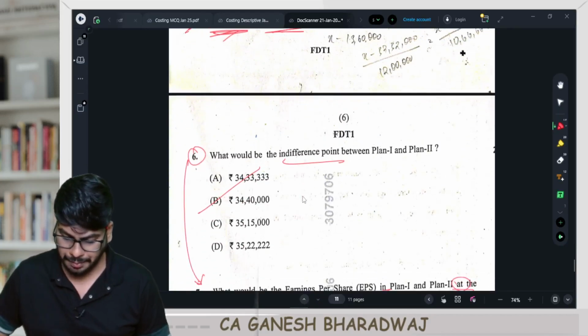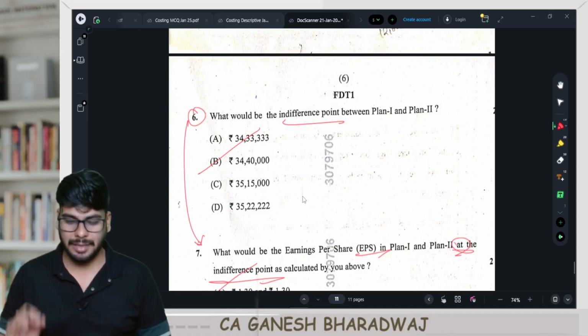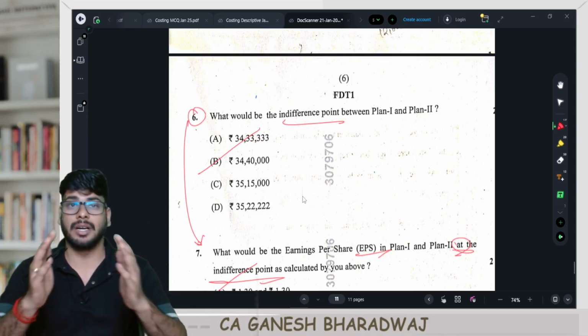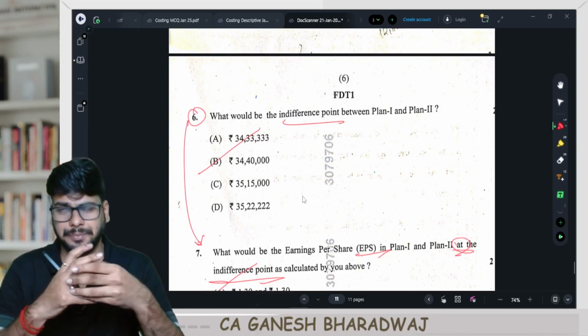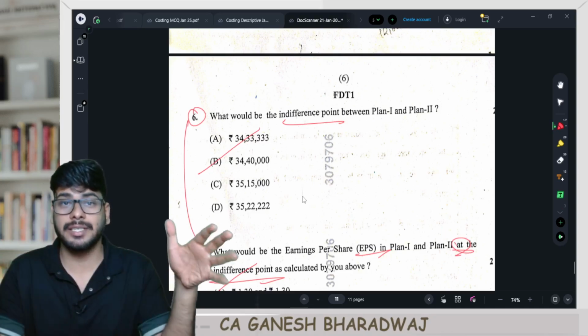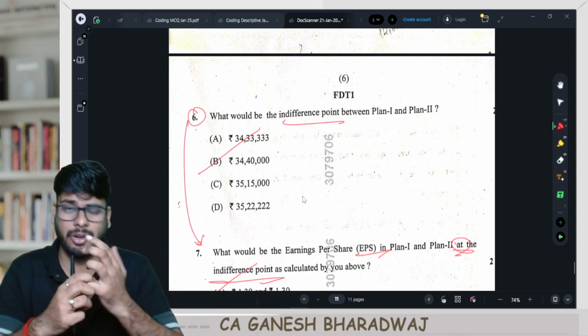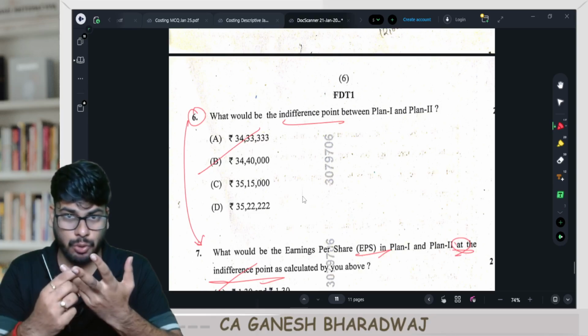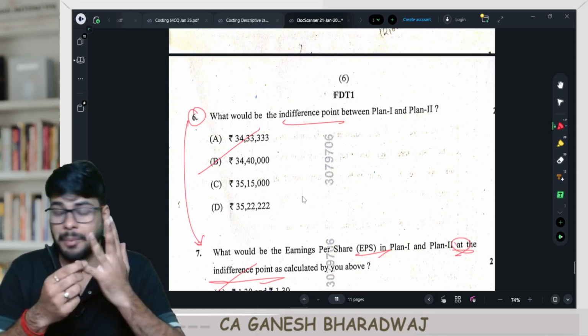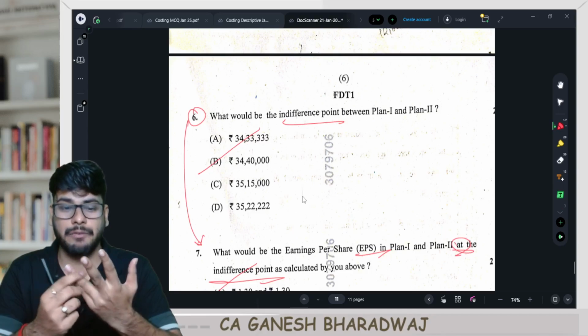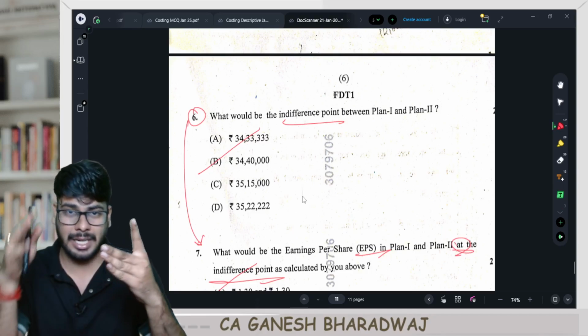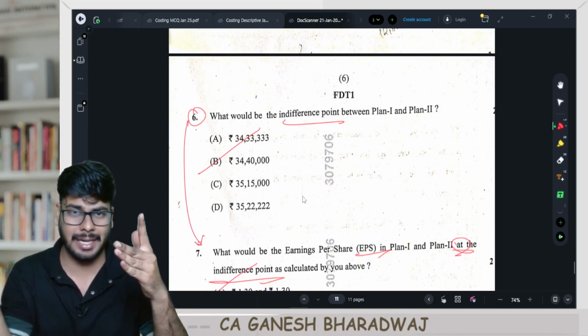Then coming on to the indifference point. See, in our regular lectures, I would have bifurcated this entire chapter into 4 parts. Part 1 was your indifference point. Part 2 was your break-even point. Part 3 was basically your EBIT, EPS analysis, MPS analysis.